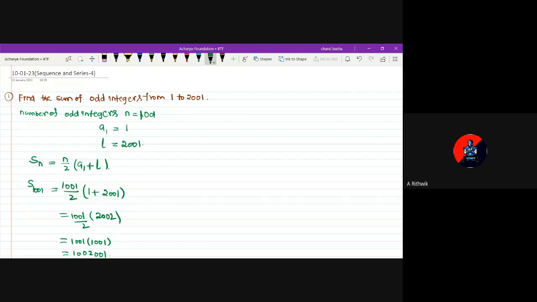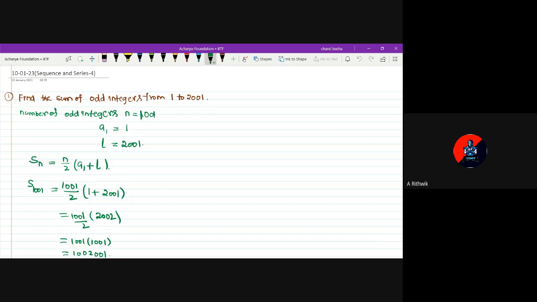Sir, how do we know that this n by 2 into a1 plus l formula, where should we use? That I have already completed in the previous class. Two formulas I have given for the sum of n terms. When first and last terms are known, we can make use of this formula. When the last term is not known, we can make use of n by 2 into 2a plus n minus 1 into d.